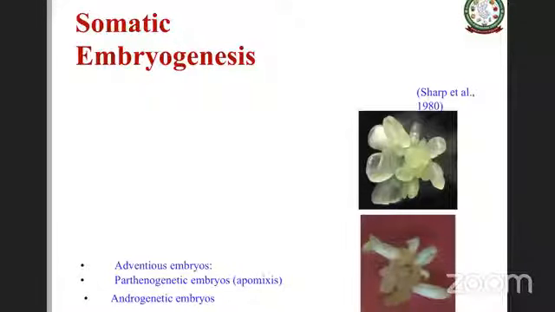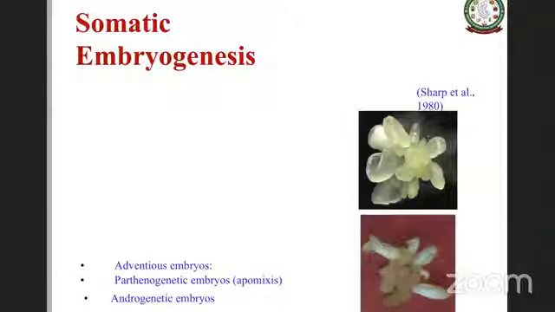That is direct embryogenesis. Here there will not be any callus phase. The other one is indirect embryogenesis, where callus forms from the explant, and eventually embryos are developed from the callus. So these are the two ways in which the somatic embryos would form.